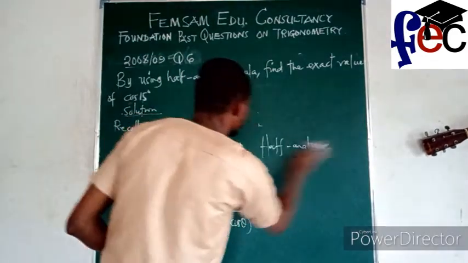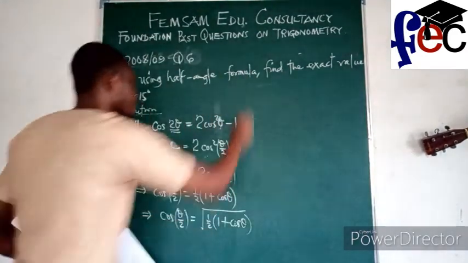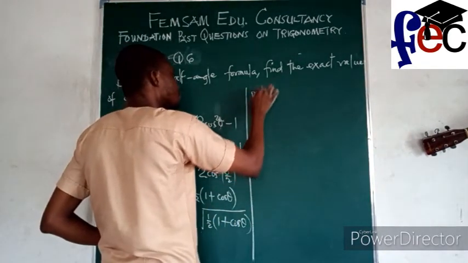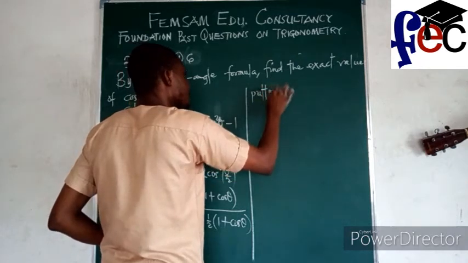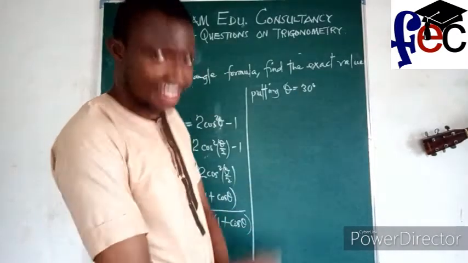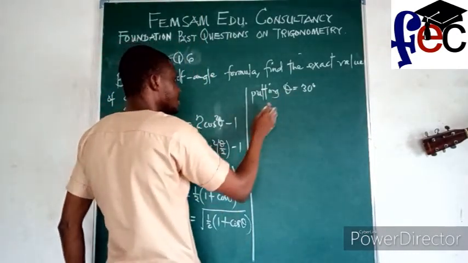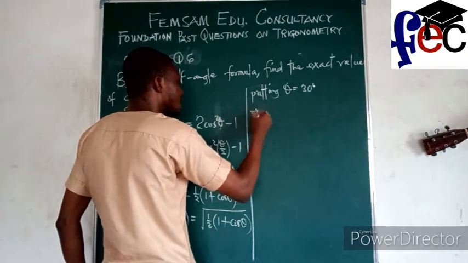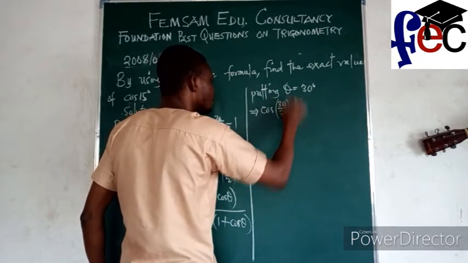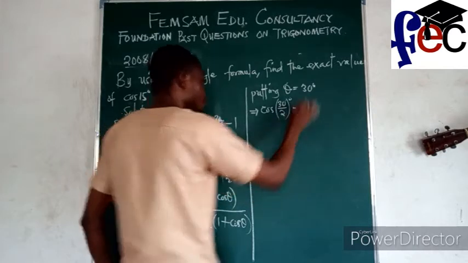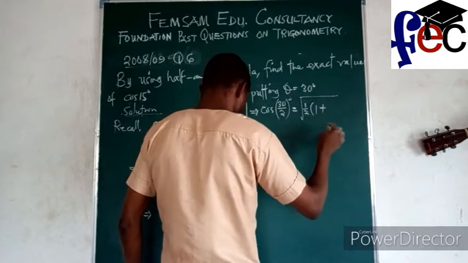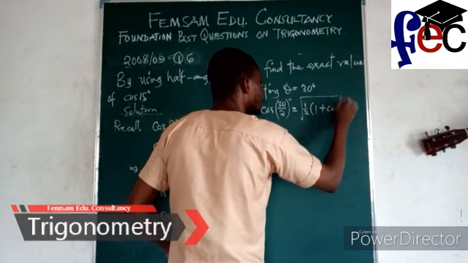Permit me to rub this out. So I will say putting theta equal to 30 degrees. And don't forget, 30 degrees is a special angle. So putting theta equal to 30 degrees, what do we have? We have cos of theta over 2, in degrees, is equal to the square root of 1 over 2, 1 plus cos 30 degrees.